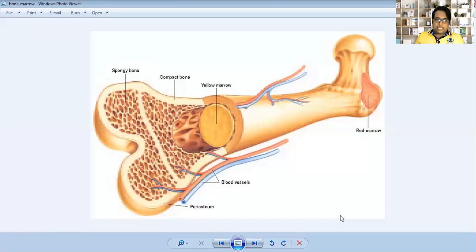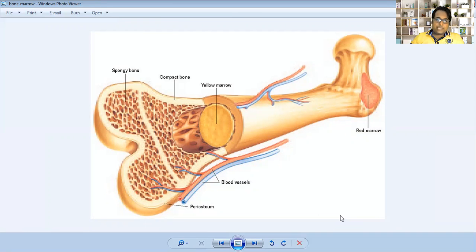Remember very carefully, whatever blood is present in our body, it forms only and only with the help of bone marrow, either yellow marrow or red marrow, whatever type it is. This bone marrow is present in the bone in our pelvic region, at the back side, and bone marrow helps in formation of blood.